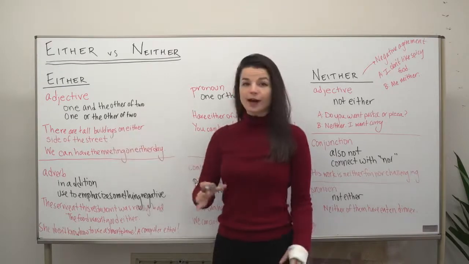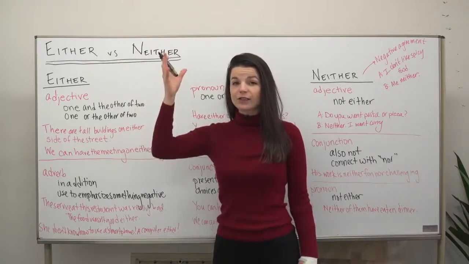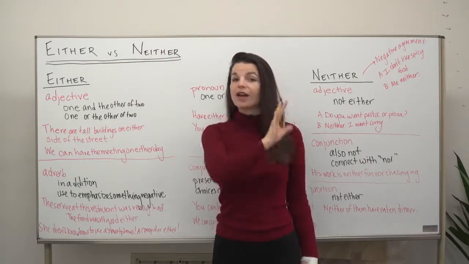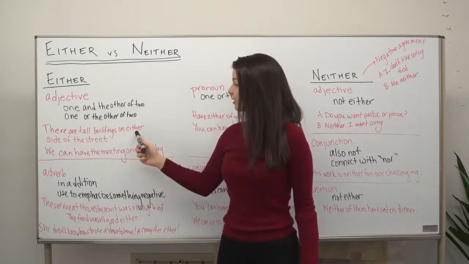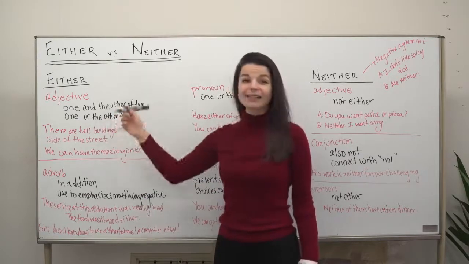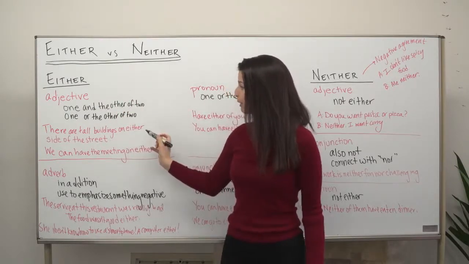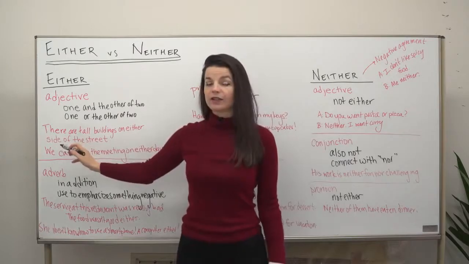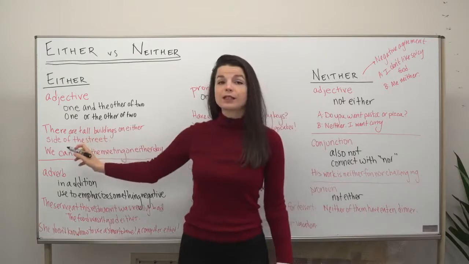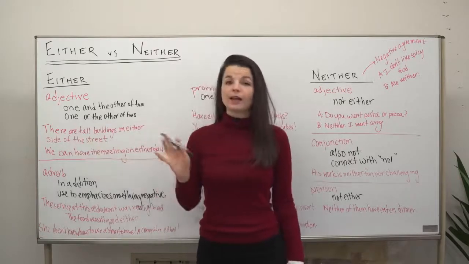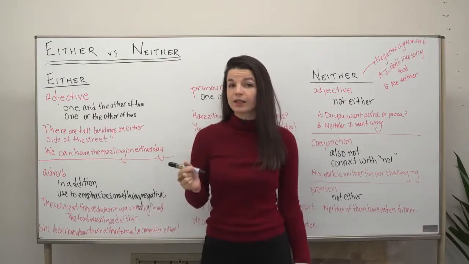So on either side shows us that there are tall buildings on one side of the street and there are tall buildings on the other side of the street. So both sides of the street. Either shows us this, one and the other of two things, in this case sides. However, you'll notice that side is used in the singular form. When you use either in this way, you don't need to use the plural form. So saying on either sides of the street is incorrect. Please use the singular side.